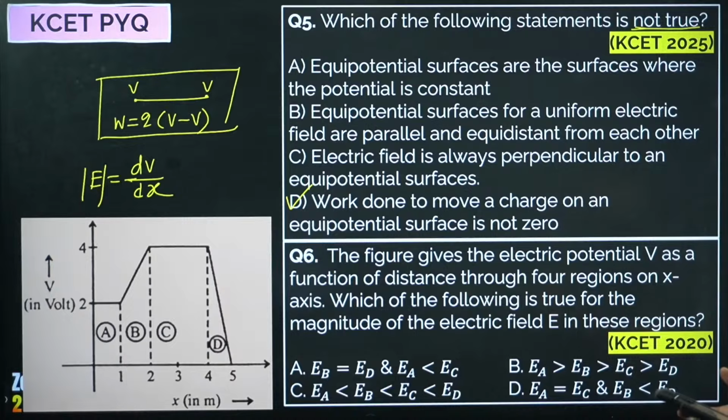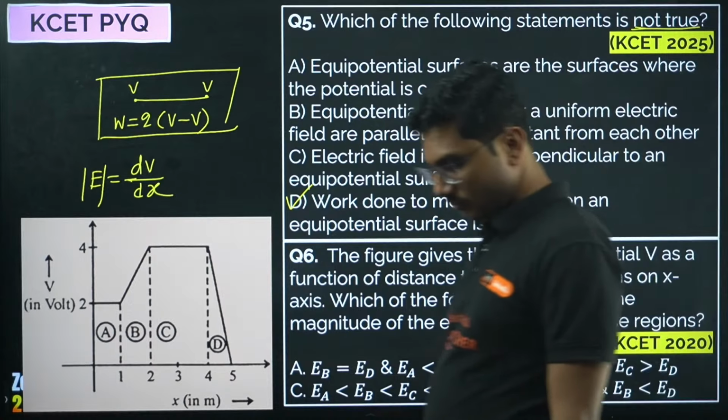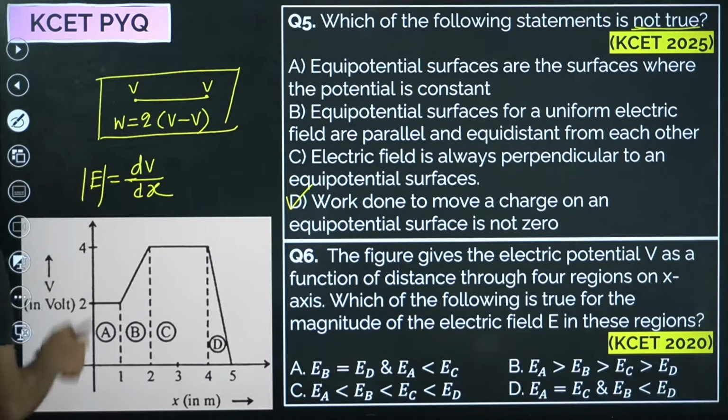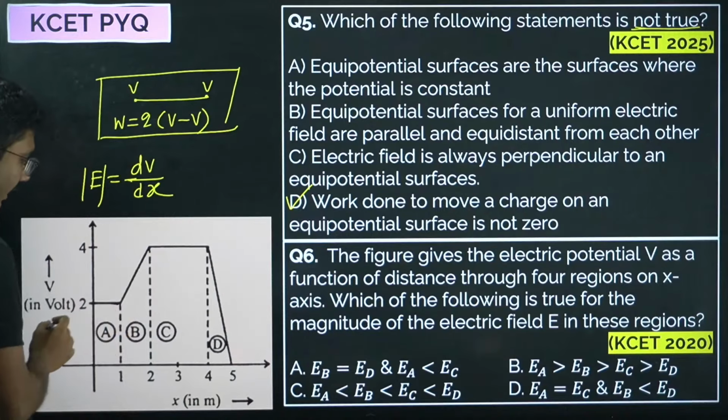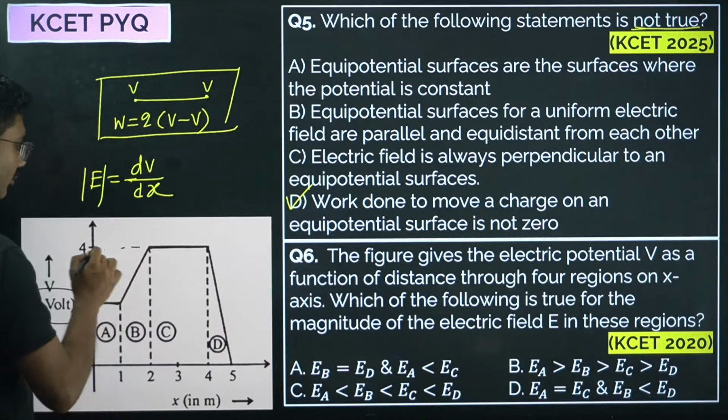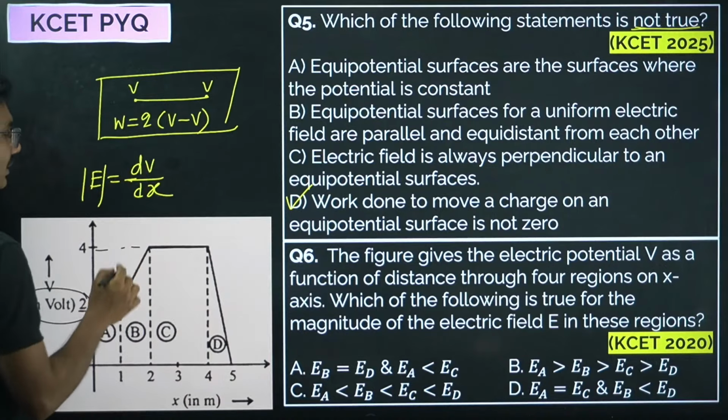Gladwin is saying option D, EA equals EC and EB is less than ED. Let's check. In this region electric potential is constant at 2 volt. This one is also constant, at 4 volt. So dV is 0 for both cases.